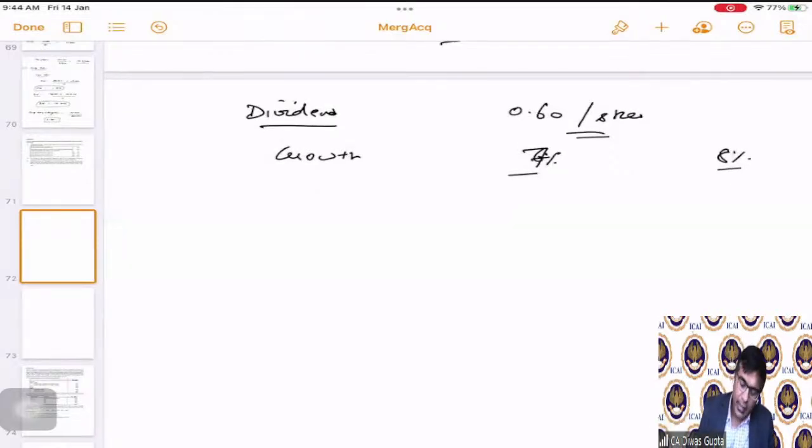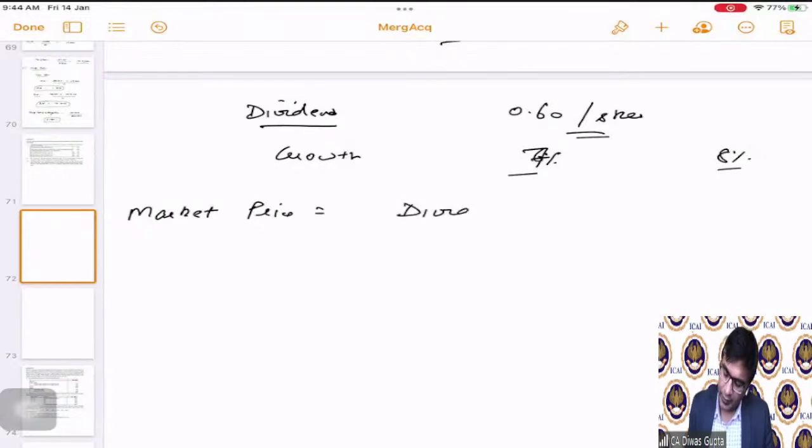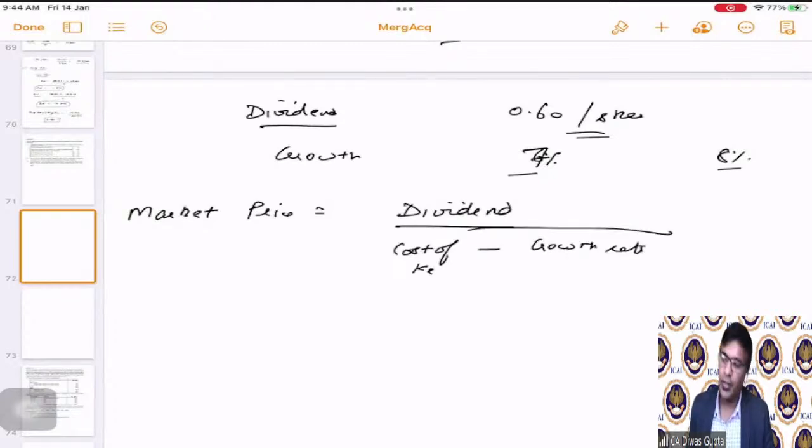First of all, we know that market price is equal to dividend divided by cost of equity, which is KE minus growth rate. This is what we do, correct?